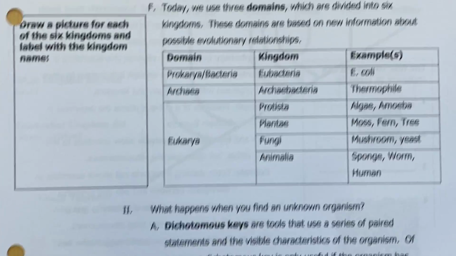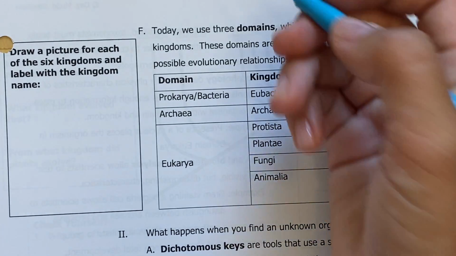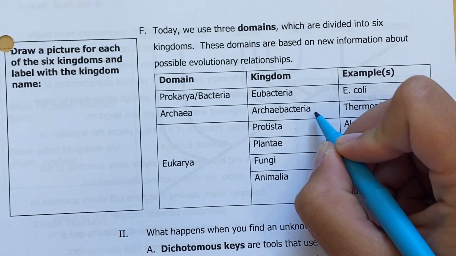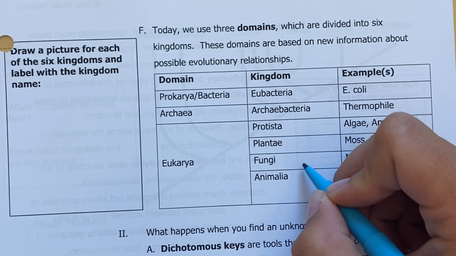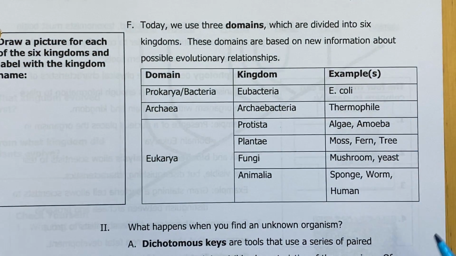All right, today we actually use something above kingdom, which is a domain. So these 3 domains are then subdivided into the 6 kingdoms. So the kingdoms Eubacteria, Archaeobacteria, Protista, Plantae, Fungi, and Animalia. All right, in this chart, it also gives you examples of what would fall within that particular category.